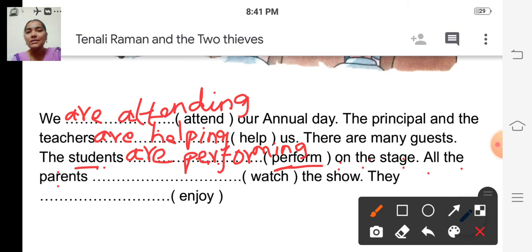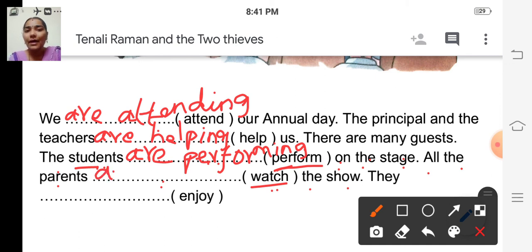All the parents dash the show. The verb is watch. The noun is all the parents. It is plural, right? So we have to use are.